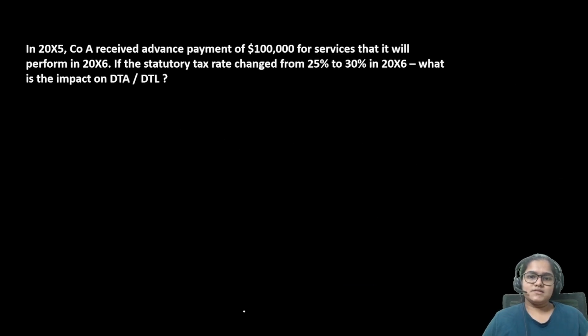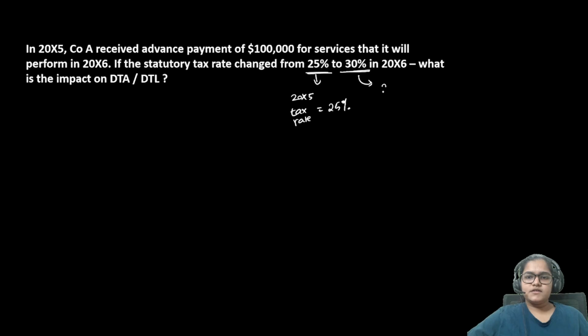Now let us discuss the actual example which I had sent in our community, because of which a lot of you got confused. Let us discuss this example. So in this example, everything else is same, just there is a tax rate implication also. So here we are saying that the statutory tax rate changed from 25% to 30% in 2006, which means that in 2005, the tax rate was 25%.